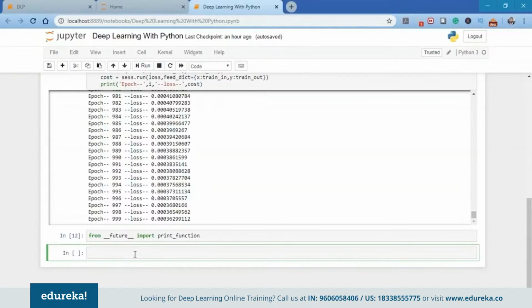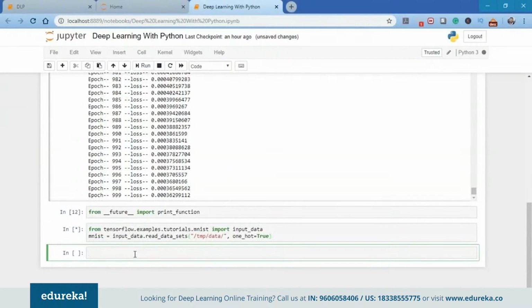Next, what we're going to do is import the MNIST data. We can import the MNIST data if you have it saved on your PC, but what TensorFlow does is that it provides certain examples and tutorials, and inside that we have the MNIST data. So what I'm going to do is import it from tensorflow.examples.tutorials.